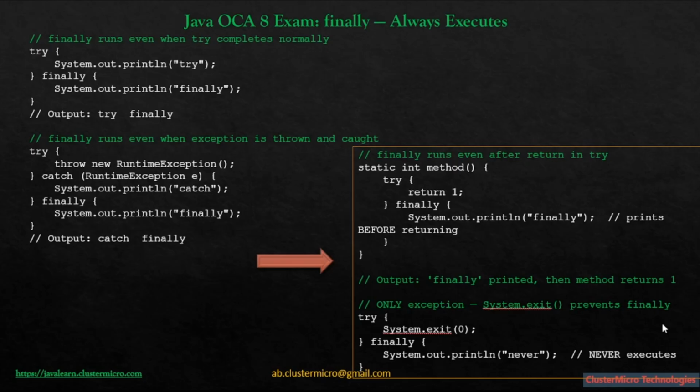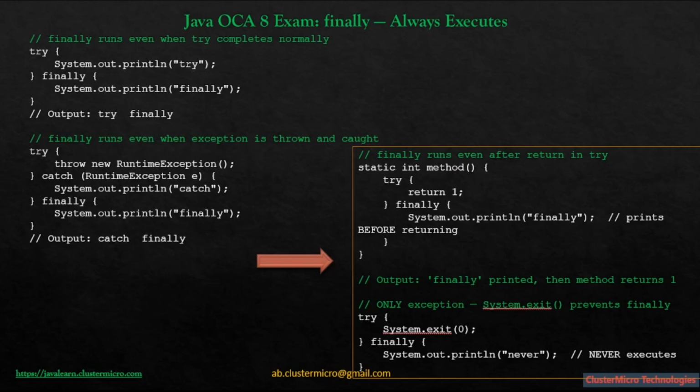Okay, so no exception here. The try block runs cleanly, prints try and completes. You might expect the method to just move on, but before it does, finally runs. It always does. Output is try and then finally. Second block, exception thrown and caught. So we have try, throw new RuntimeException, catch RuntimeException E, System.out.println catch, finally, then System.out.println finally.